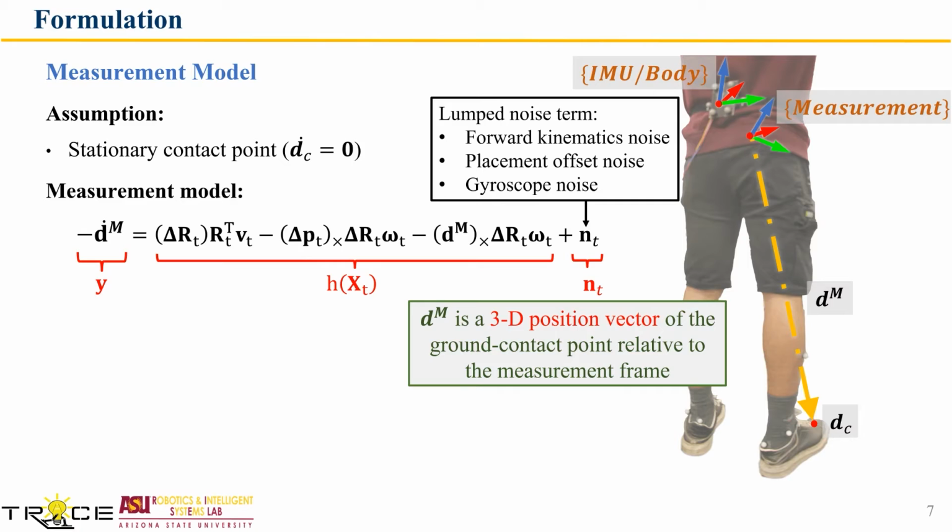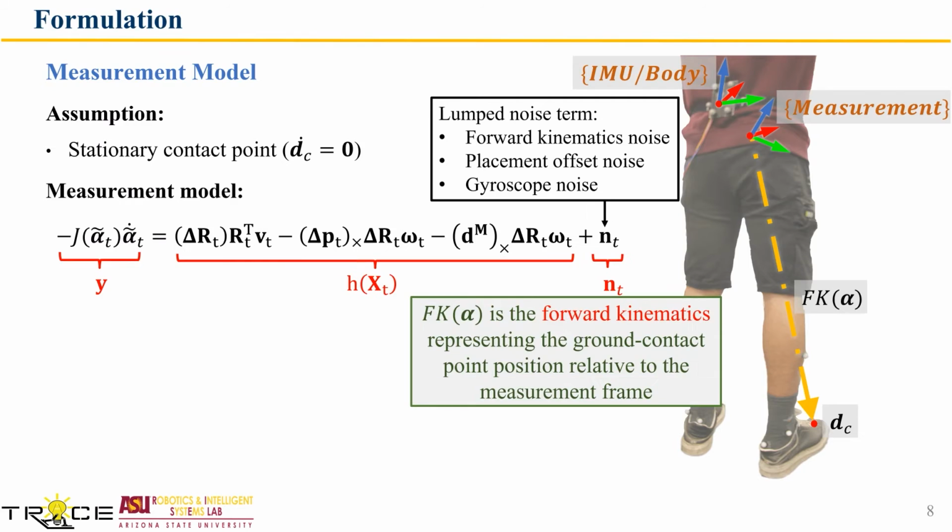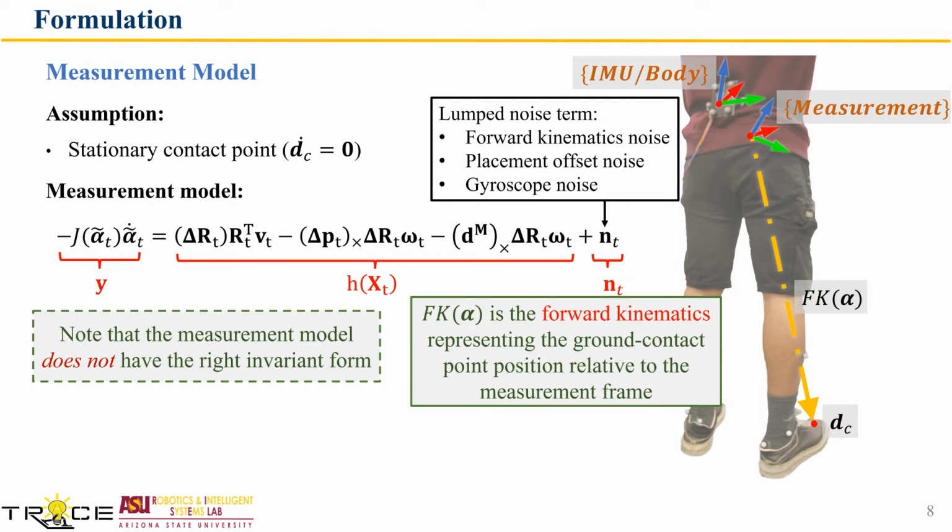We introduced two different measurement models in the update step. The first one is the 3D position vector of the ground contact point relative to the measurement frame. The second measurement model is the forward kinematics representing the ground contact point position relative to the measurement frame. By comparing these two measurement models, we can find out how much the forward kinematics measurements can affect the filter performance. Note that both measurement models are nonlinear and do not have the right invariant observation form, meaning the innovation does not solely depend on the invariant error.